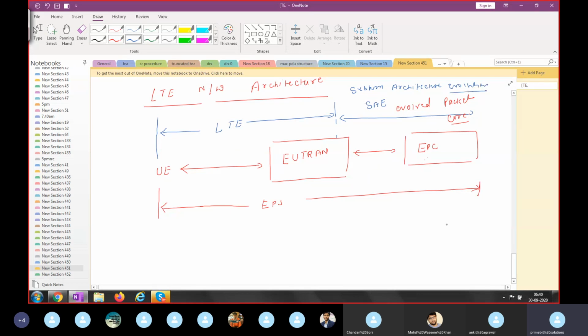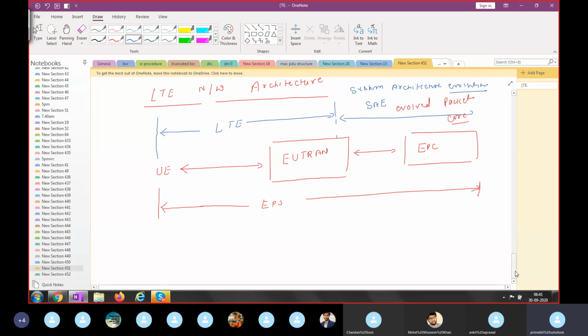Why? Because as I said, from 2G to 3G the core network was almost the same. The 3G core network used the existing GSM and GPRS core network. But in LTE the core network was completely changed. So that part is called system architecture evolution. And LTE is mainly only for the air interface, UE to E-UTRAN. That technology is called LTE, and this complete system is called the EPS. That's why in future we'll discuss the EPS bearer. EPS means end-to-end, how information will be transmitted end-to-end. For that we'll see the different types of EPS bearer, but not now.